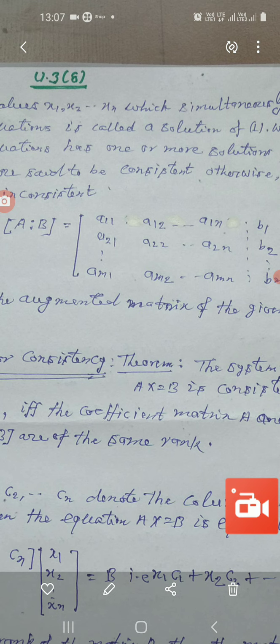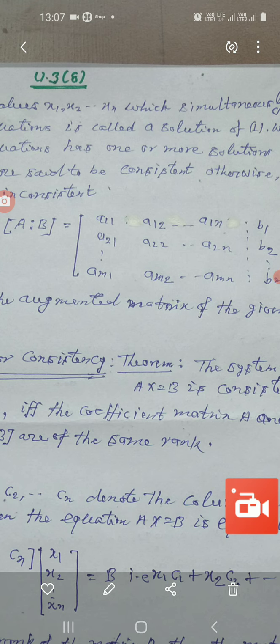Now we consider a matrix [A B]. This is a11, a12 up to a1n and b1 in the first row. Similarly, a21, a22, a2n and b2 in the second row. Similarly, in the last row, am1, am2 up to amn and bm. And this is nothing but the augmented matrix. We call it the augmented matrix.